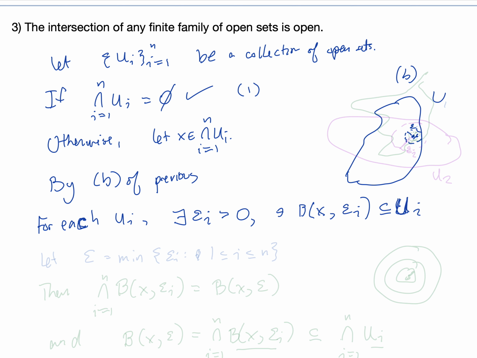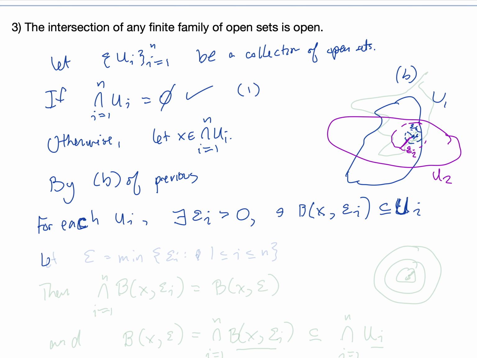So each set U_i has such a property. If this is U1, then here's epsilon 1, and if here's U2, then we're still talking about the same x, but we could have a different radius epsilon 2 around that x, and that ball is going to be completely contained in U2, and so on.